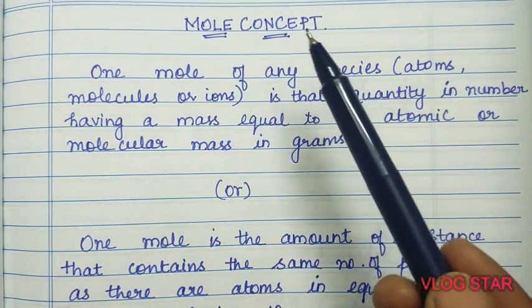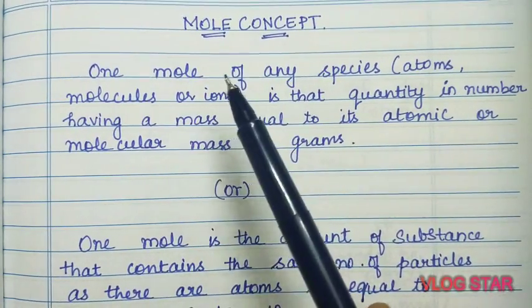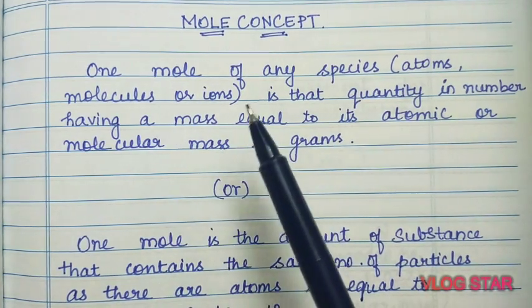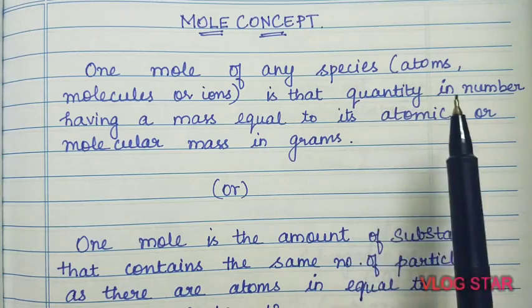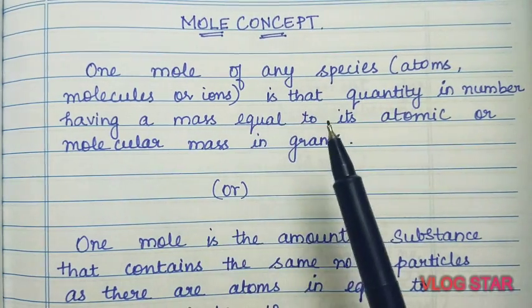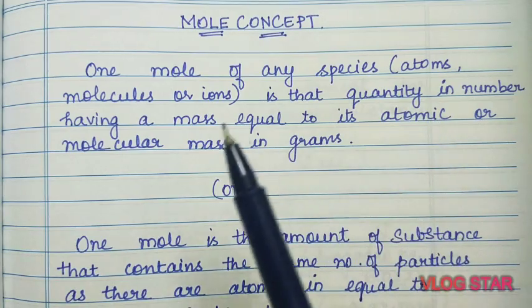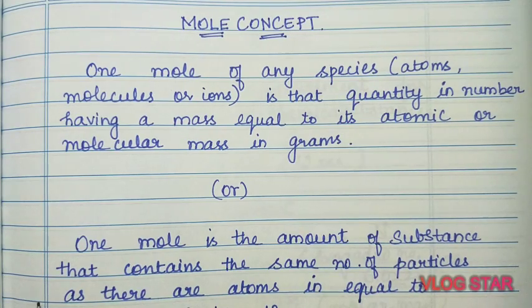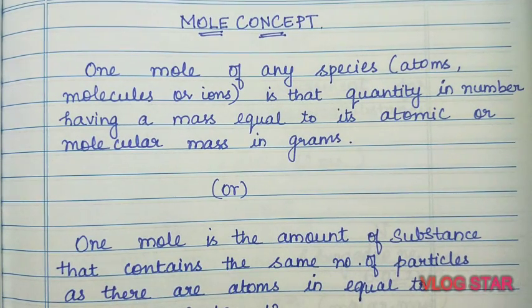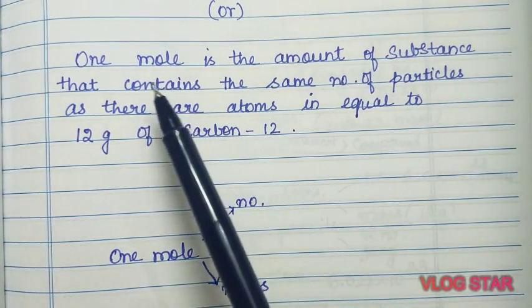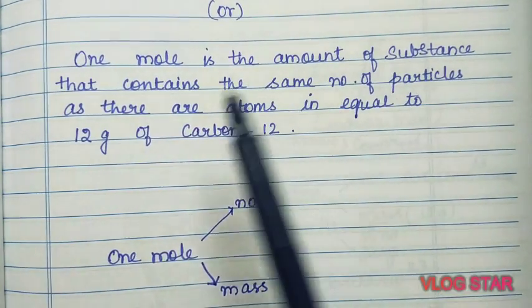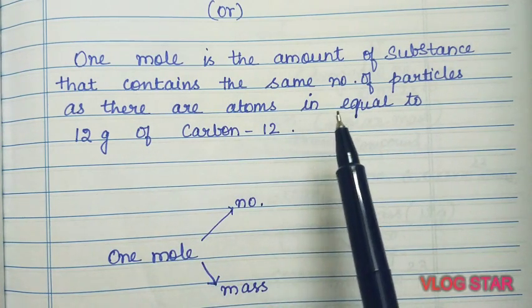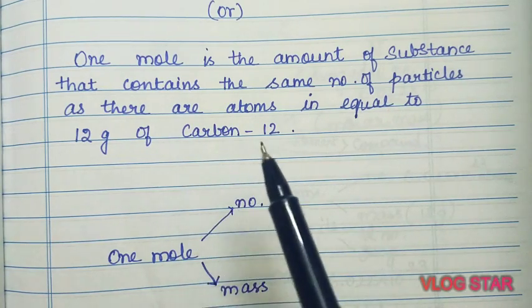Now we'll see the real definition of the mole concept. So 1 mole of any species, it can be atoms, ions or molecules, is the quantity in number having the mass equal to its atomic mass or molecular mass in grams. In other words, 1 mole is the amount of substance that contains the same number of particles as there are atoms in 12 grams of carbon-12.